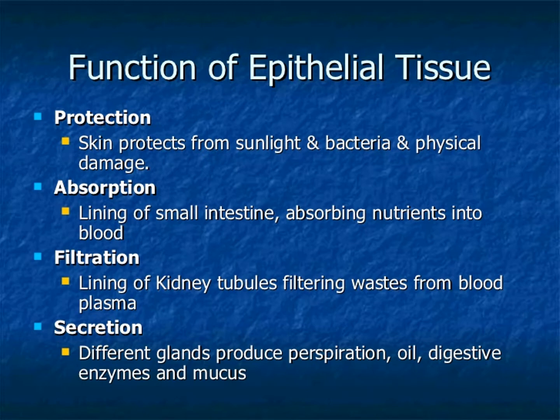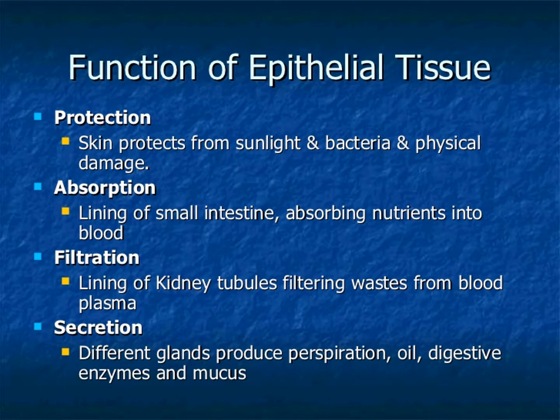They are involved in elimination of waste products, filtration. The lining of kidney tubules filters wastes from the blood plasma. That is filtration. Some epithelial tissues perform secretory function. Different glands produce perspiration, oil, digestive enzymes and mucus.